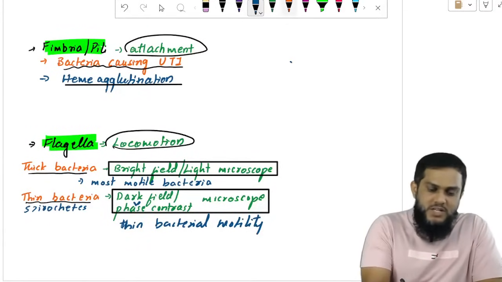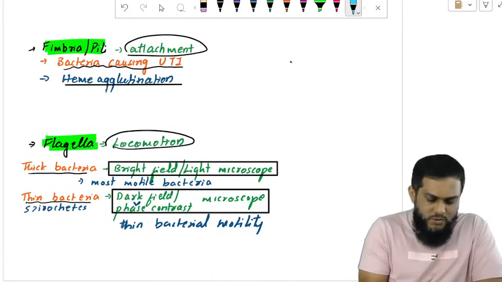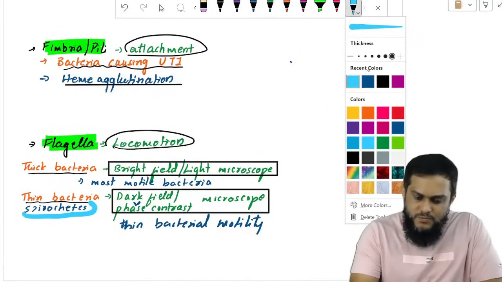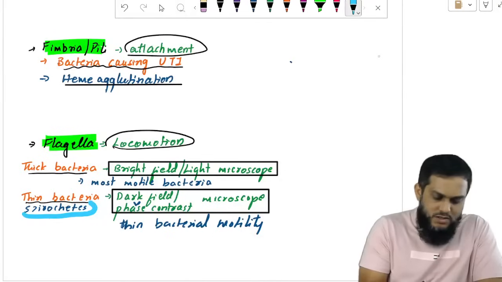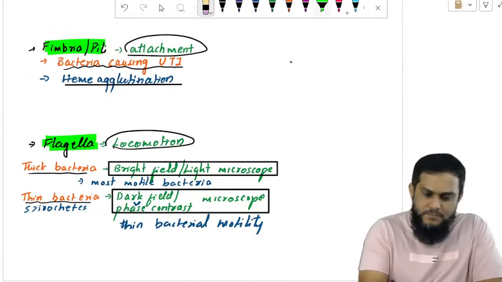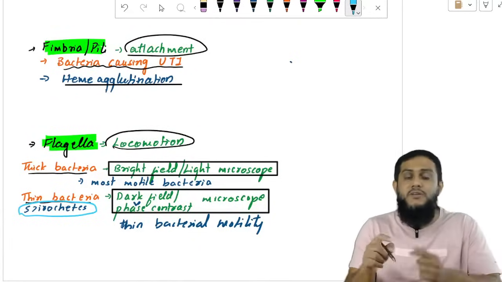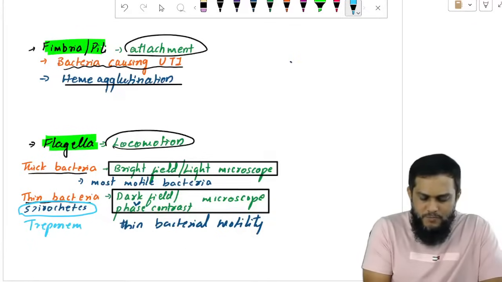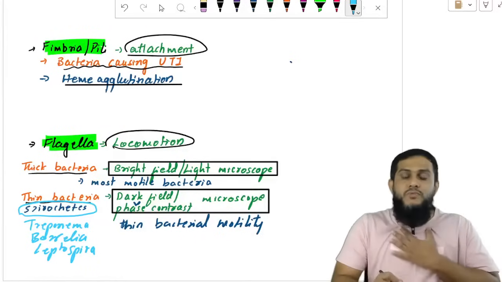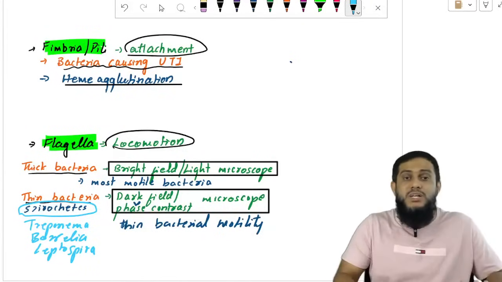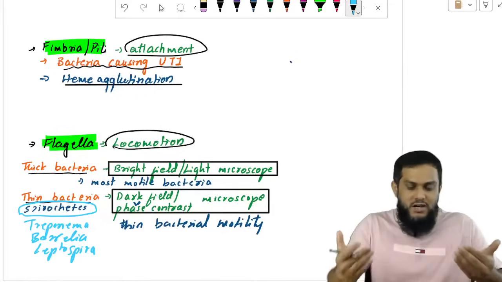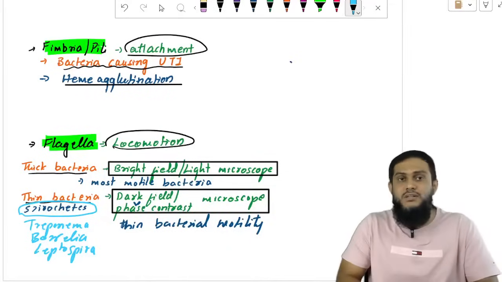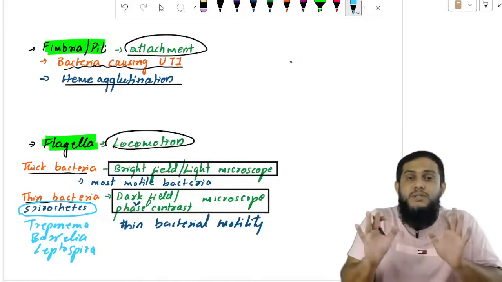And thin bacteria are nothing but spirochetes. Spirochetes are the thin bacteria. You know, spirochetes are the bacteria which are spiral in shape, and the three spiral bacteria are Treponema, Borrelia, and Leptospira. So these three bacteria are spirochetes, they are the thin bacteria, and their motility can be seen with dark field and phase contrast. Dark field is better than phase contrast. Their motility can't be seen in bright field microscope.